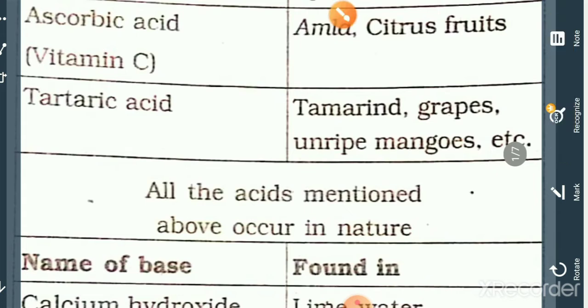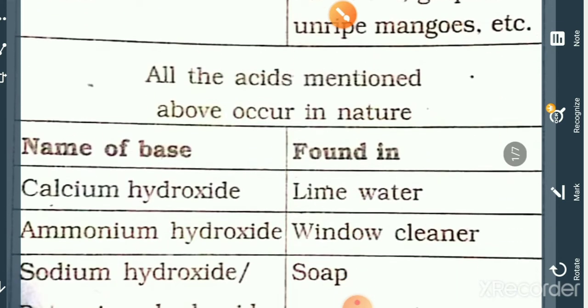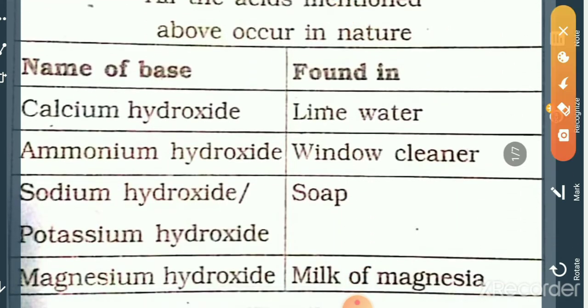Next we look at some bases. Lime water is a basic substance. Which base is present in it? Calcium hydroxide is present in it. Lime water is calcium hydroxide.